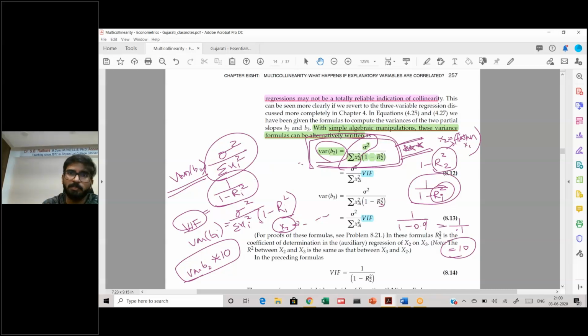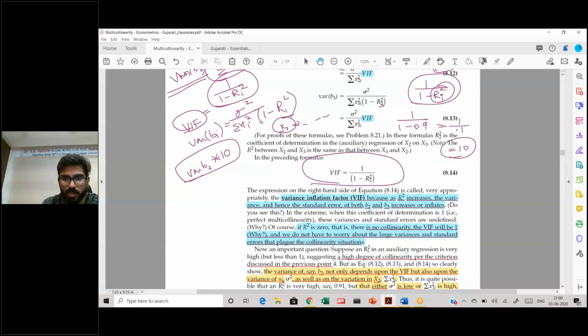And in general, please note, when you take up advanced tricks or in your masters, please remember that if your VIF is greater than 10, that is a sure shot case of multicollinearity. That means, remember, when this will be 10, for your particular variable xi, your auxiliary regression will have an r square of at least 0.9. Now please remember that will be useful for you in your future. See, this is what I call VIF.